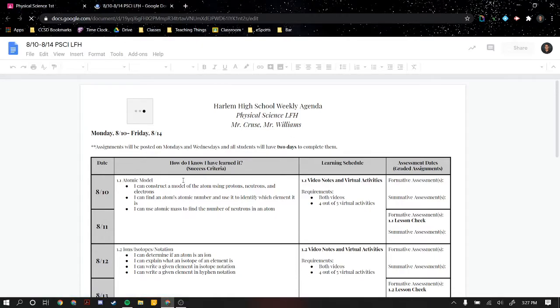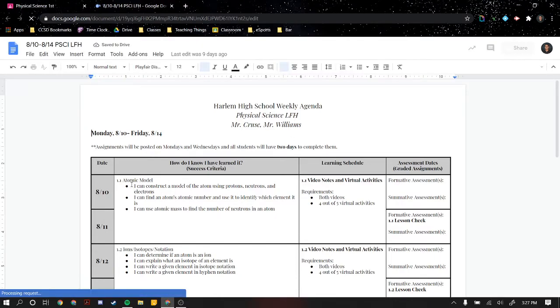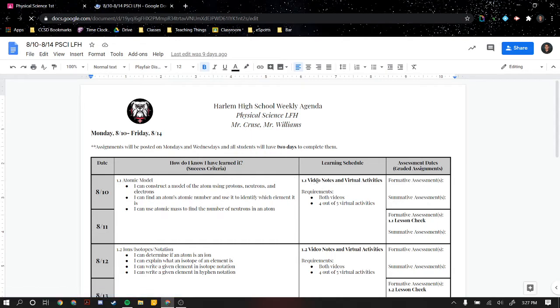You'll see our weekly agenda for the week. On the left, we'll see I can statements. This is what we should be able to do after we've done our virtual activities. And then over here on the right-hand side, we have our learning schedule. Each set of 2 days, Monday, Tuesday, and Wednesday, Thursday, you're going to have 2 videos. So you see the requirements over here.